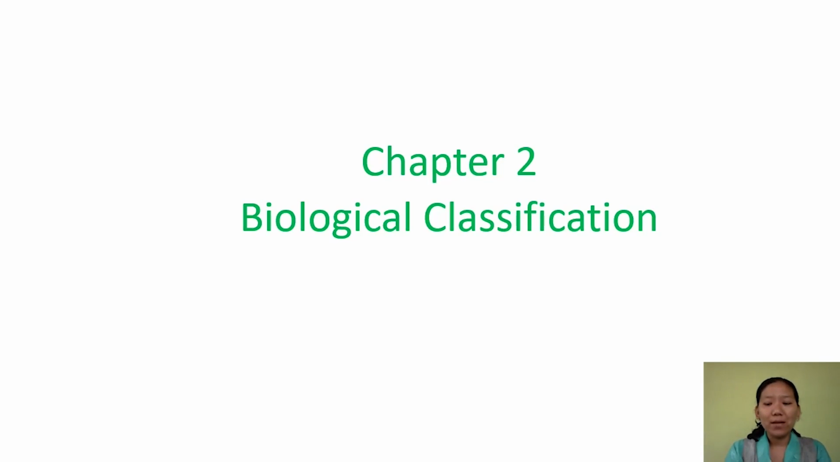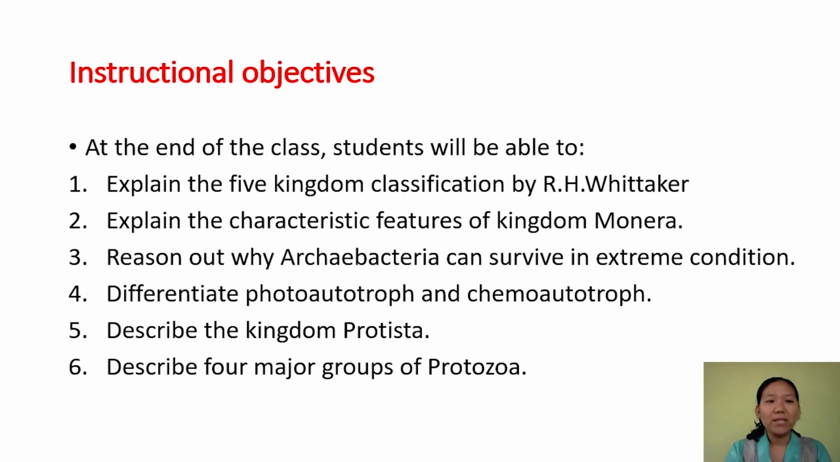So in this class we'll be able to understand the following topics. You'll be able to explain Five Kingdom Classification by R.H. Whittaker, explain the characteristic features of kingdom Monera, reason out why archaebacteria are able to survive in extreme conditions, differentiate autotrophs, photoautotrophs, and chemoautotrophs, describe the kingdom Protista, and describe four major groups of protozoa.